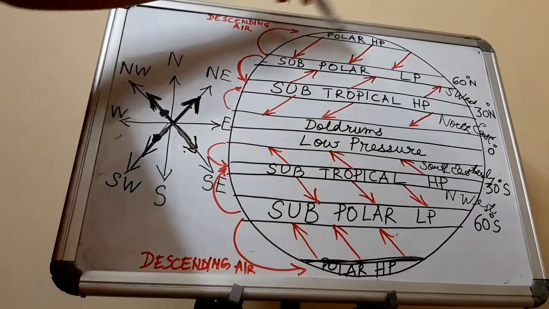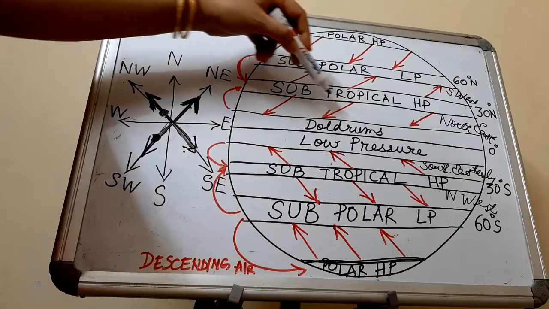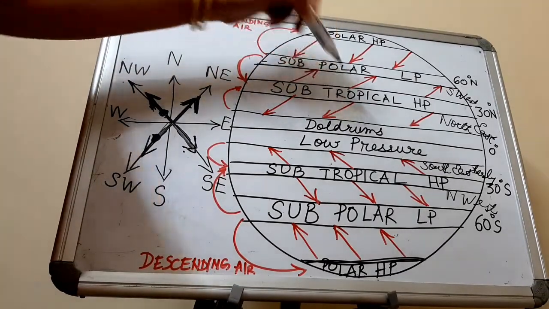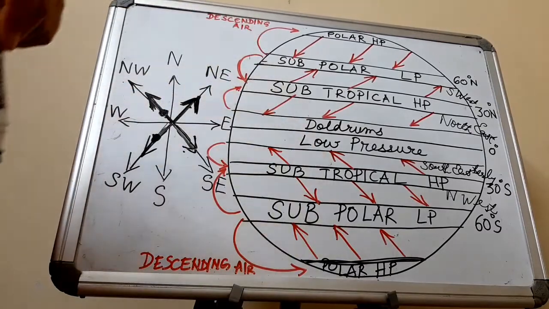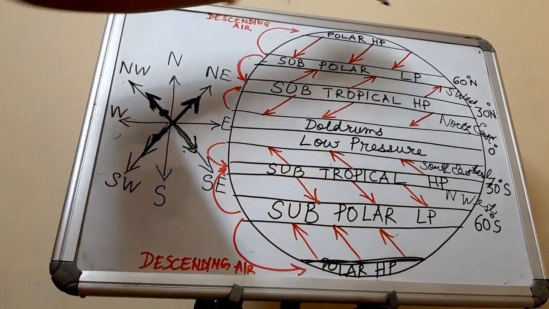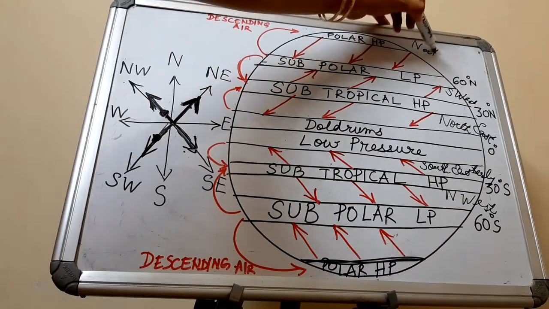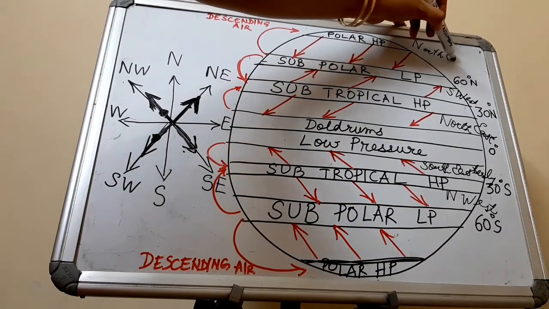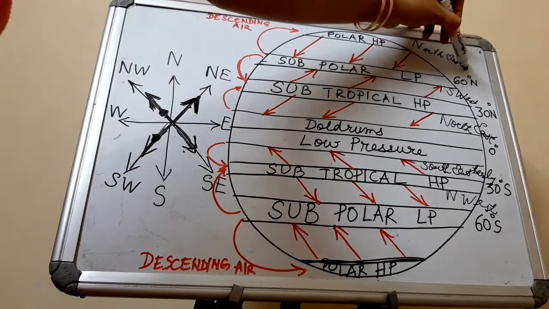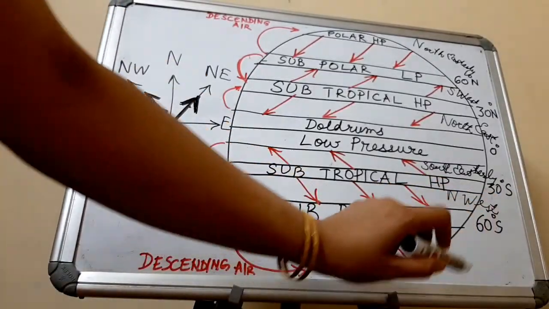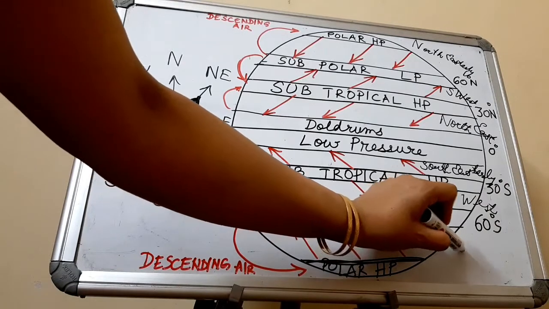And now these winds are more like the winds which are blowing from subtropical high pressure to the equatorial low pressure. The direction is almost the same. So this wind is northeasterly, and this wind here is the southeasterly.